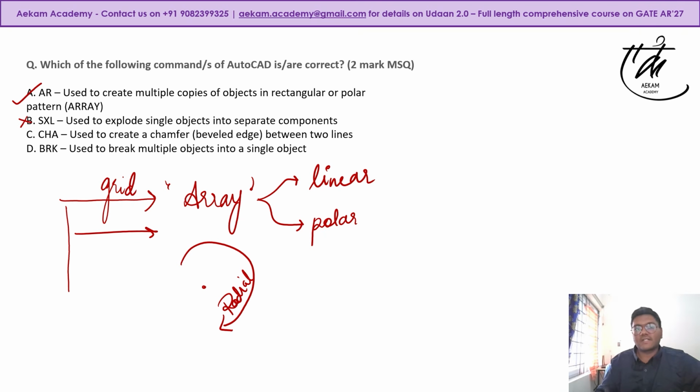CHA is used to create a beveled edge between two lines. So yes, that is true. Chamfer, we have studied this in building construction also, right? A lot of times you see chamfered edges like this. So this is correct. And DRK was given.